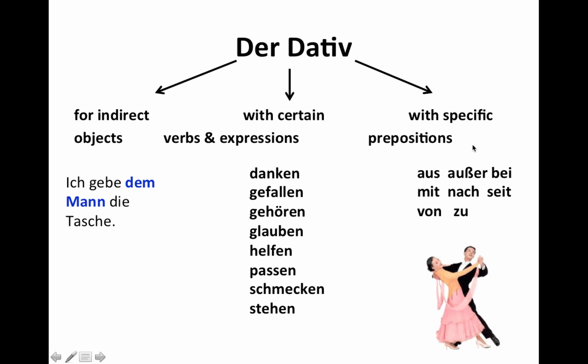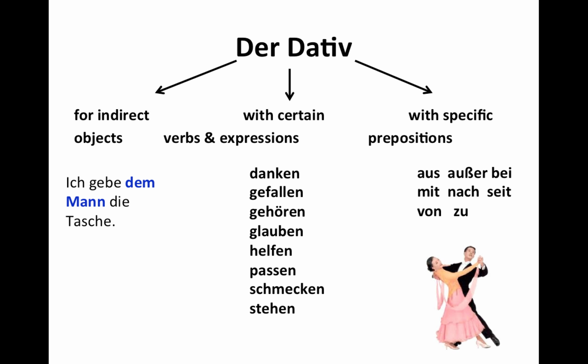And then also, just like with the accusative, we have some prepositions that just simply require us to use the dative. So we remember some of the accusative prepositions, durch, gegen, für, just a couple to mention here. Here's some more: aus, außer, bei, mit, nach, seit, von, zu. All of these require the dative.